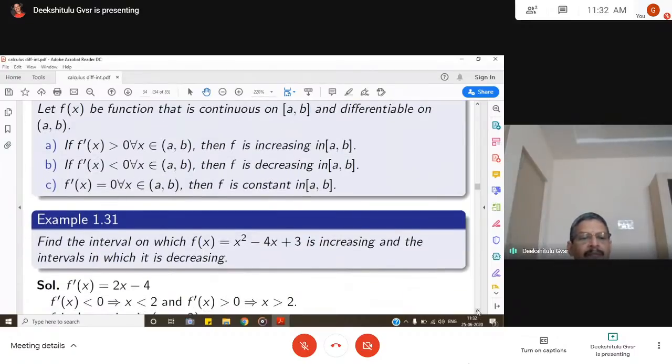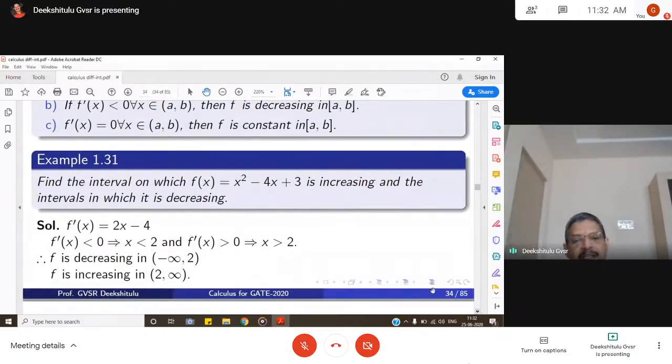So 2x minus 4 greater than 0 means x greater than 2. So f dash x is greater than 0 if and only if x is greater than 2. That means it is increasing only when x is greater than 2.